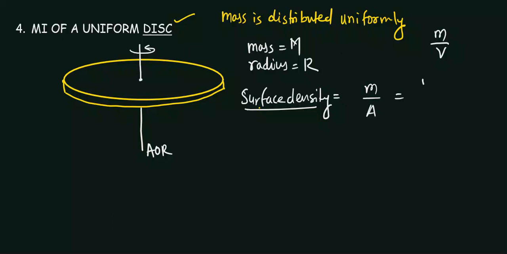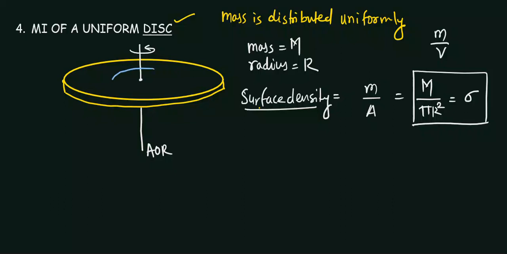The mass of this body is m and the area is pi r square, and we denote this surface density as sigma. So m upon pi r square is equal to sigma, where pi r square is the area. So what we will do is take a small ring, which is called an elemental ring.